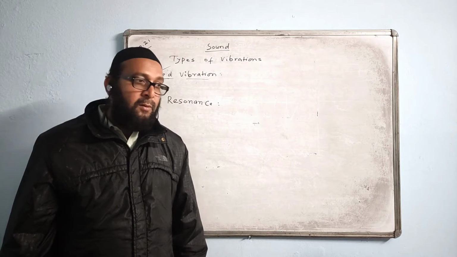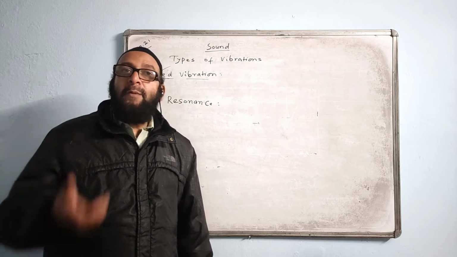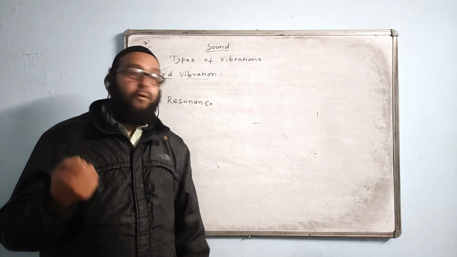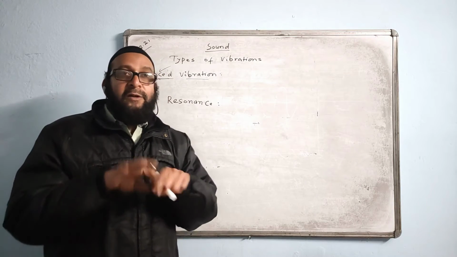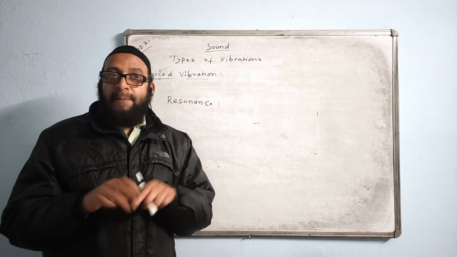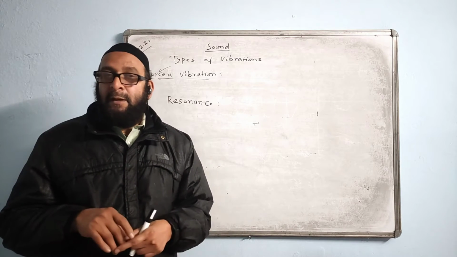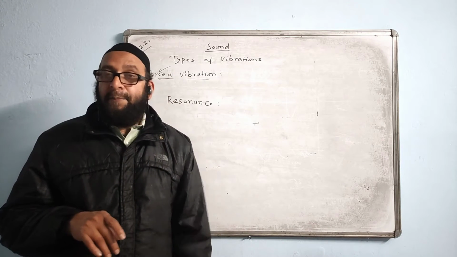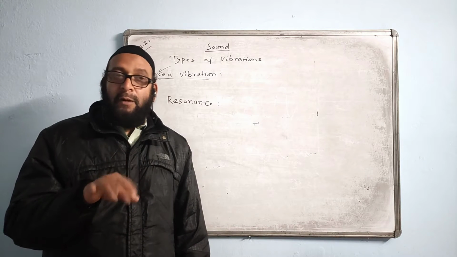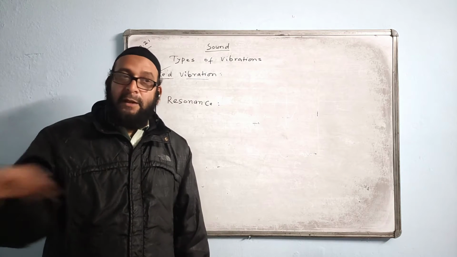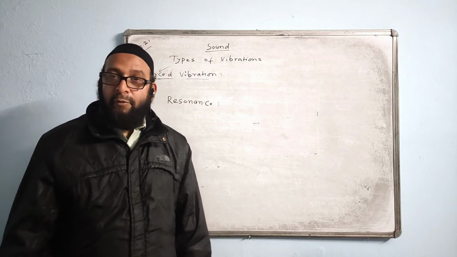Is it understood? Even your mobile phone works on resonance. You dial a particular number, and on the other side the person picks up the phone and talks to you. Your dialing cannot ring any other phone except that particular phone.